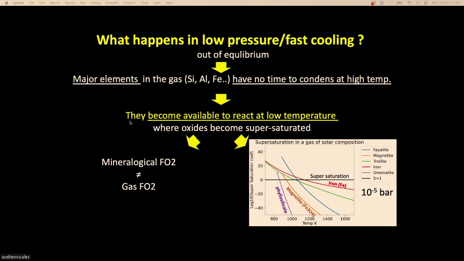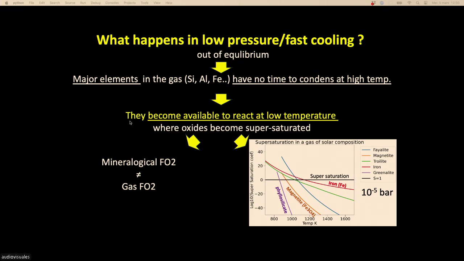If you condense slowly, aluminum has all the time it wants to form corundum or to form high temperature minerals. So when you go to 1,400 Kelvin, all the aluminum has been used to form high temperature minerals, and there is no aluminum available anymore to form lower temperature minerals because everything has been consumed at high temperature,